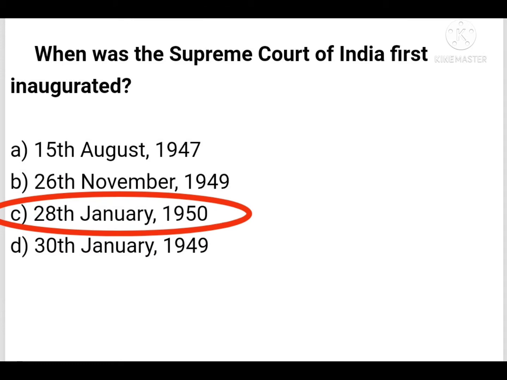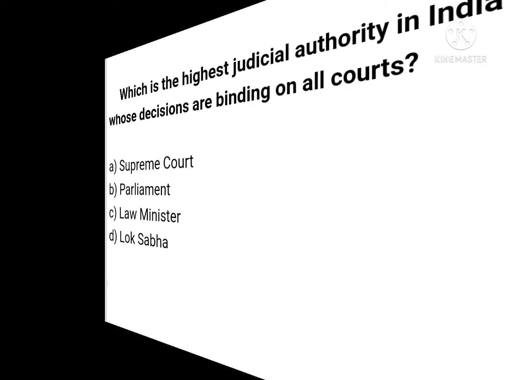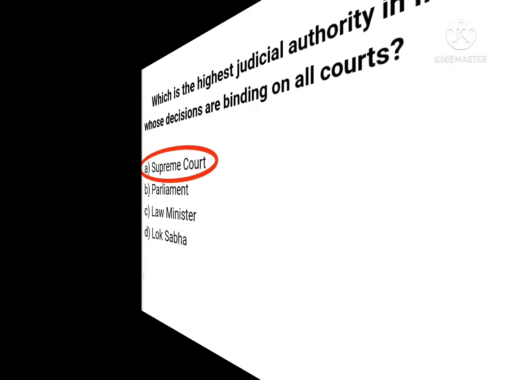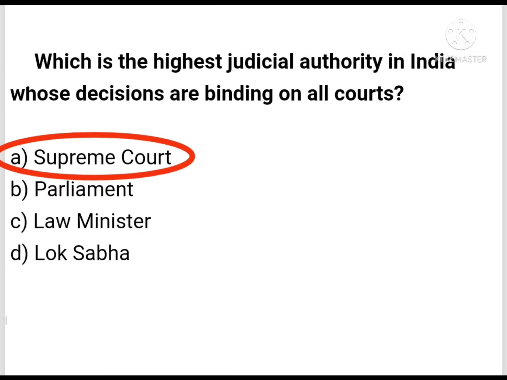Then the next question, which is the highest judicial authority in India whose decisions are binding to all the courts? Supreme Court, Parliament, Law Minister, or Lok Sabha? The decisions of the Supreme Court are binding to all other courts in the country because it is at the apex of our judicial system. So the right answer is option A, Supreme Court.